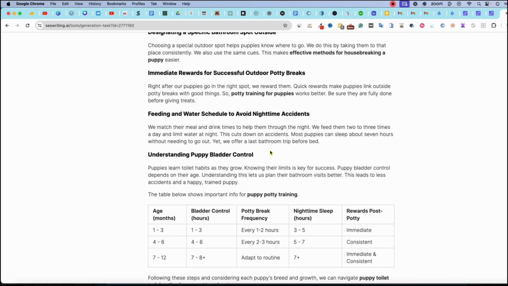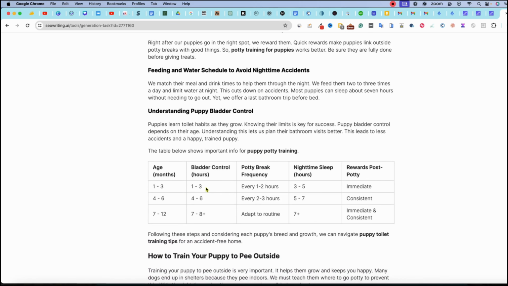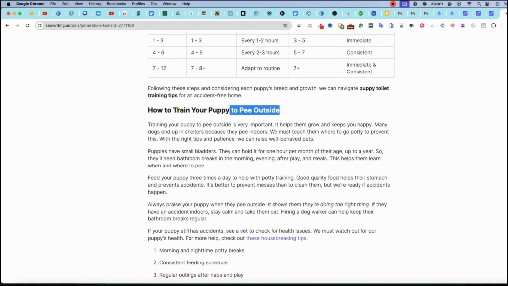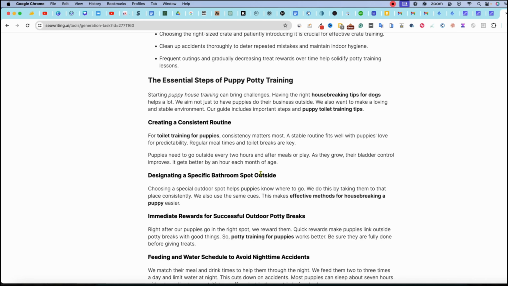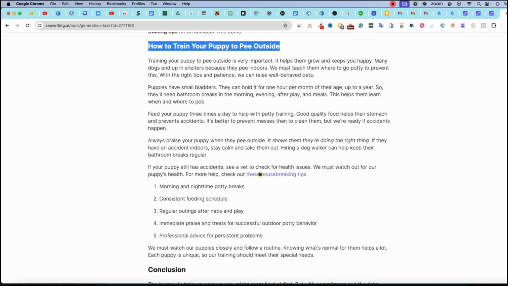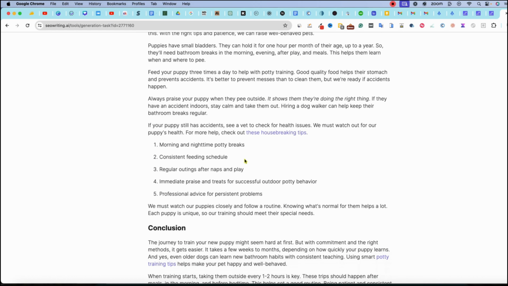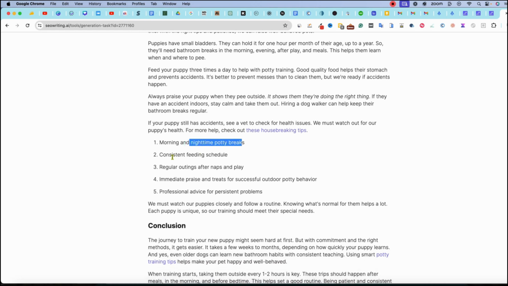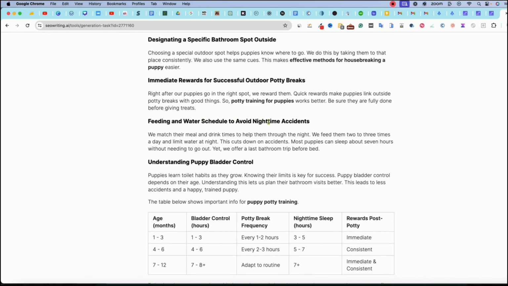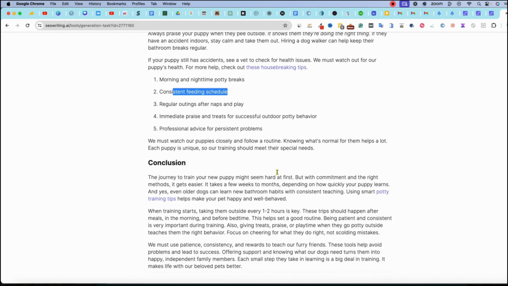A lot of highlights and bold. We have an age and bladder control section, so it created a chart for us. That's really cool. How to train your puppy to pee outside. So it finally came with our keyword right there, about halfway through. And then it is what it is. Seems a little fluffy, but we'll come through here. Morning and nighttime potty breaks, consistent feeding. It did go a different angle, a feeding and water schedule to avoid immediate rewards. Okay, so it kind of followed the same thing that the other articles did.